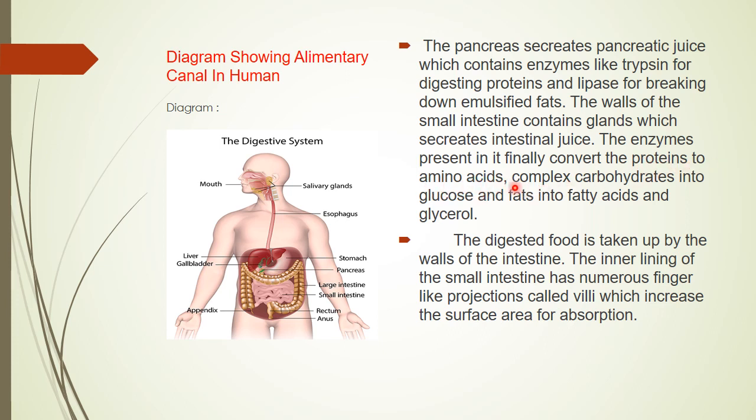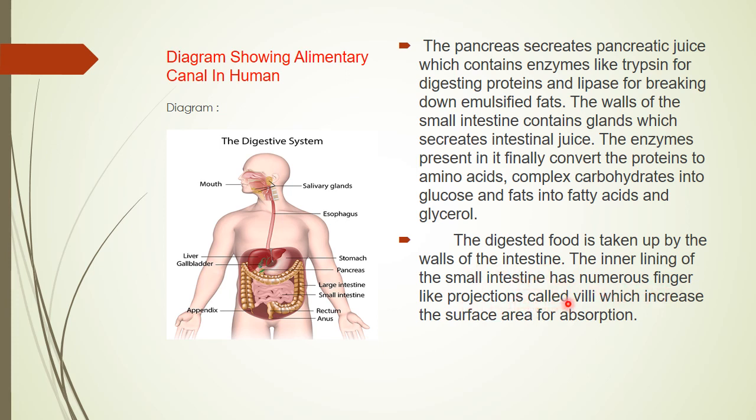The wall of the small intestine secretes intestinal juice, and the enzymes present in it finally convert the proteins into amino acids, meaning the complex protein gets converted into its simplest form, amino acids, carbohydrate into glucose, and fat into fatty acids and glycerol. These are the simplest forms of carbohydrate, protein and fat.